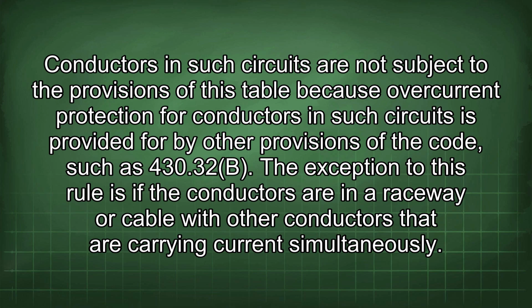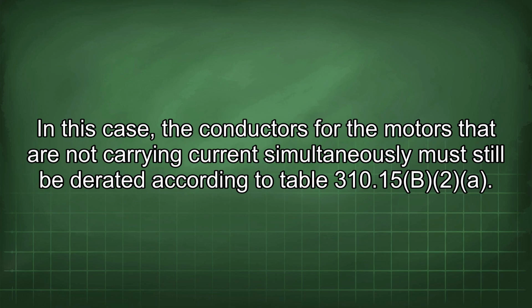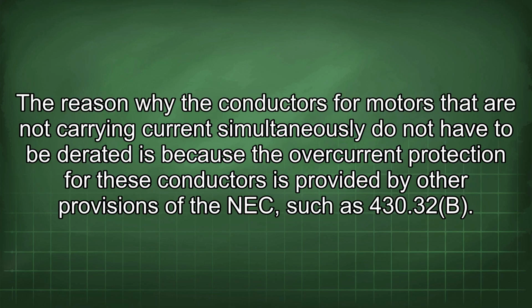430.32(B). The exception to this rule is if the conductors are in a raceway or cable with other conductors that are carrying current simultaneously. In this case, the conductors for the motors that are not carrying current simultaneously must still be derated according to Table 310.15(B)(2). The reason why the conductors for motors that are not carrying current simultaneously do not have to be derated is because the overcurrent protection for these conductors is provided by other provisions of the NEC, such as